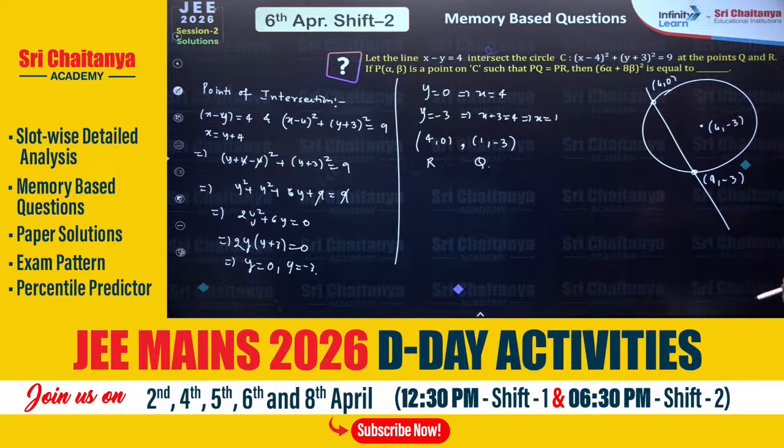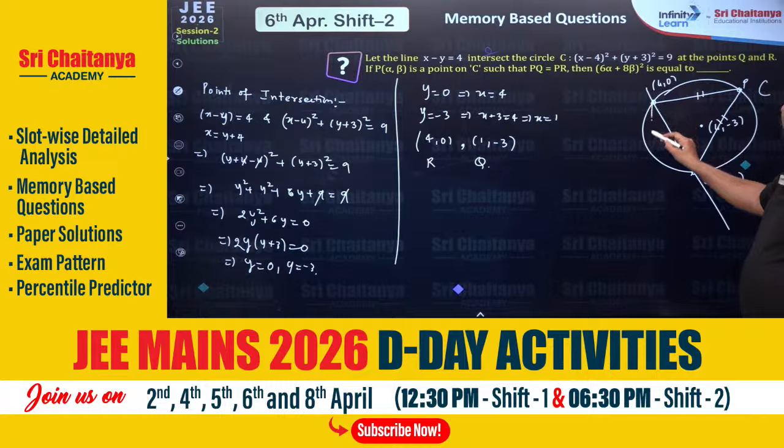Now P is a point on this circle C such that PQ equal to PR. So if I have P this side, then PQ equal to PR. Either we can use this condition from this point, or that point P could also be on this side. I hope this part is understood to everyone.